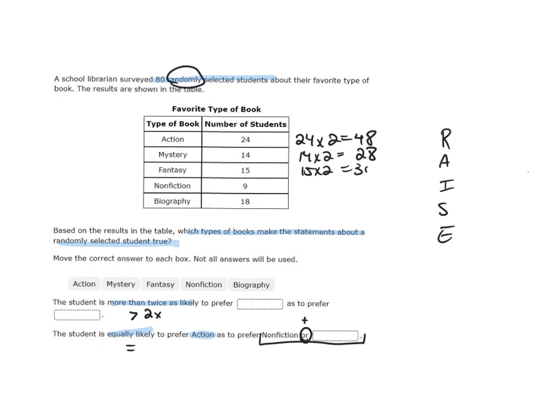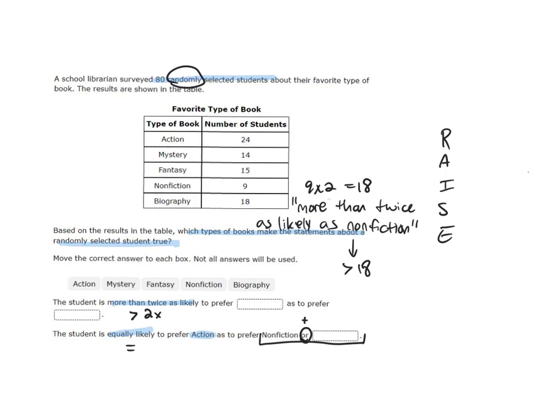15 times 2 is 30. 9 times 2, now this could work. 9 times 2 is 18. And then 18 times 2 is 36. Well, in order for it to be more than twice as likely, it would have to be greater than one of these products that I just found, right? So the only one here that has potential is this one, because the number of nonfiction multiplied by 2 is equal to 18. So I just need a value that is more than 18, right? If I'm looking for something that's more than twice as likely as nonfiction, all I need is something bigger than 18.